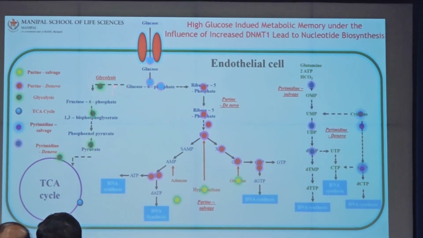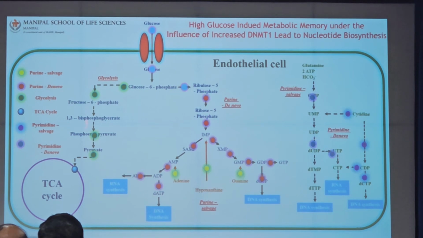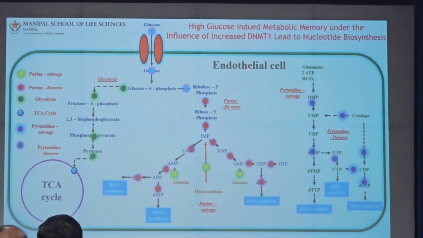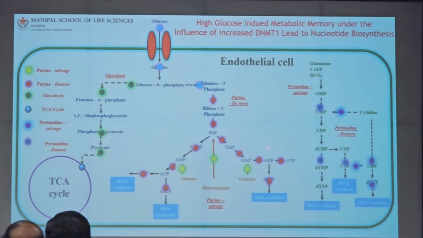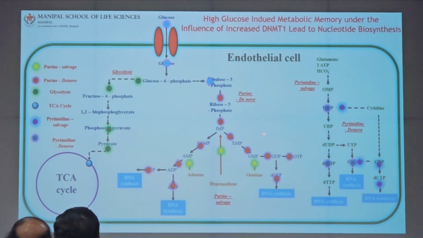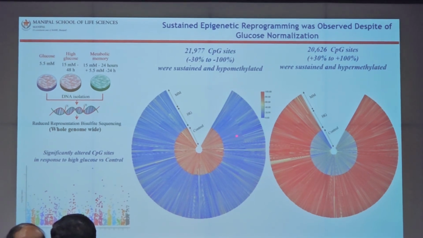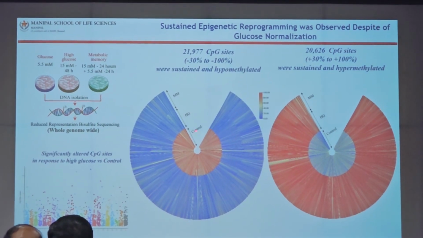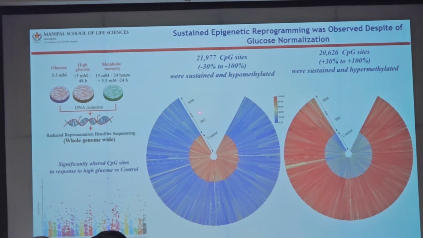In normal endothelial cells, the intermediates cycle and give energy, but in this metabolic memory, we see the cells go to more of a proliferative state, and more of these nucleotides get upregulated. So in these conditions, we did an RRBS analysis to see which DNA methylation signatures are there in the metabolic memory.